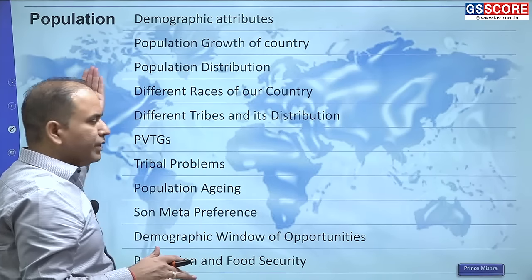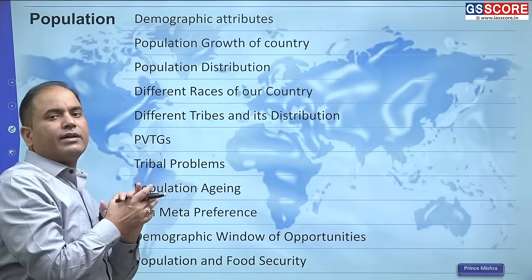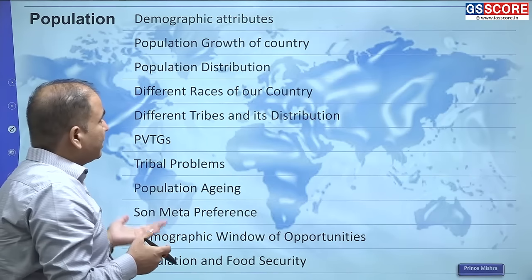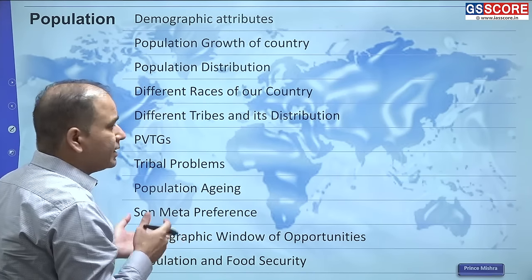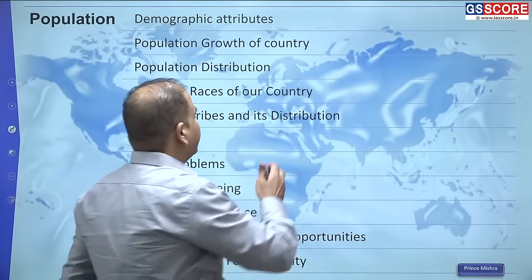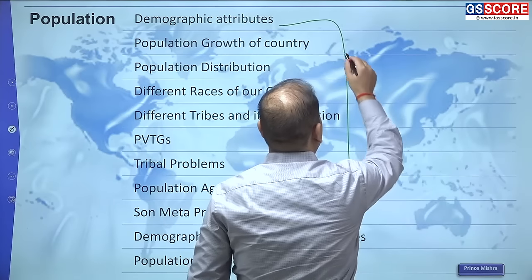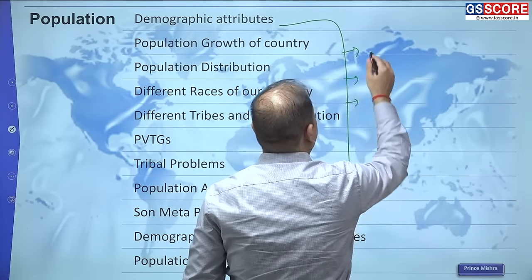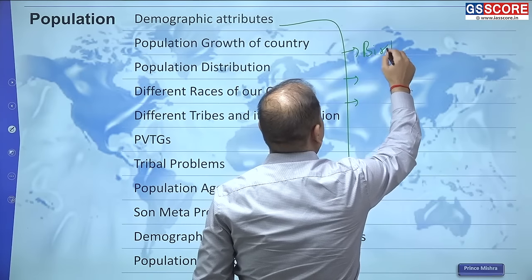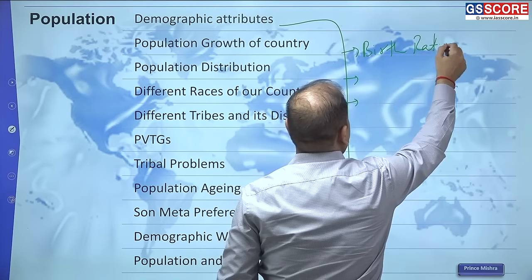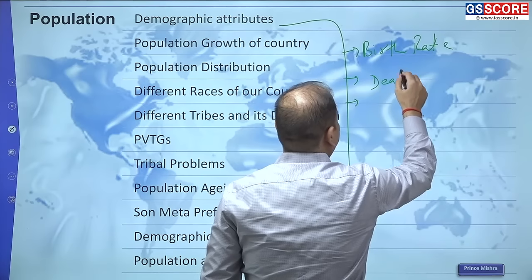So first of all, you need to know the demographic aspect. In these demographic attributes, there are various attributes you need to look at. In modern times, when we look at demographic attributes, we are primarily concerned with the birth rate and the death rate.